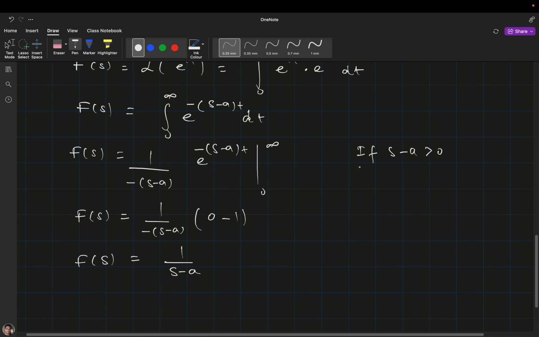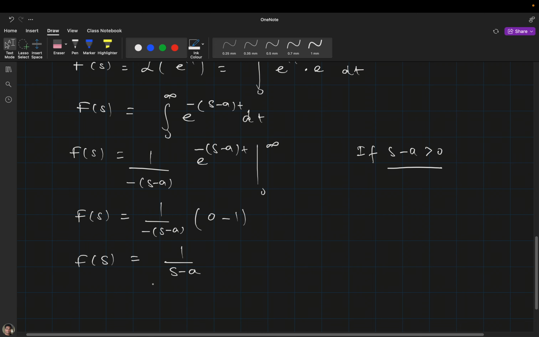Here you can see that I can put this limit when s minus a is greater than 0. If s minus a is less than 0, we cannot write like this, because when s minus a is negative, then if you put the upper limit, it won't become 0. So that's why we have to put this condition. Okay, this was the second example.